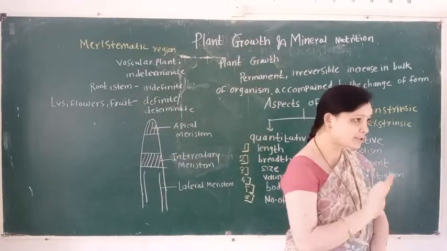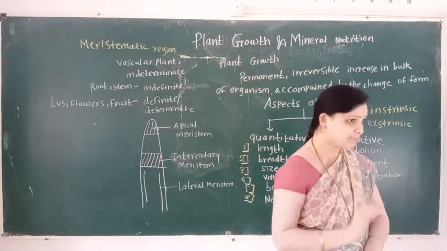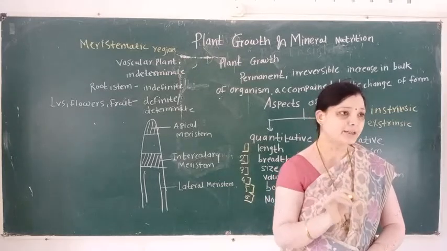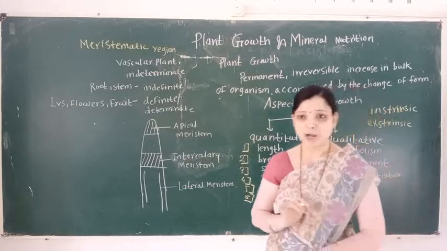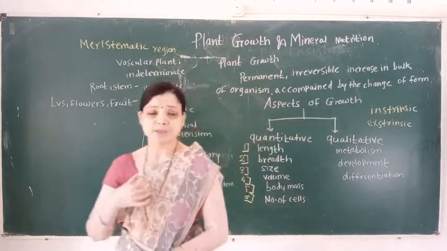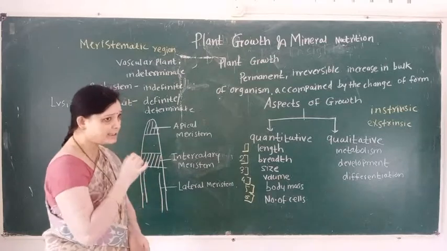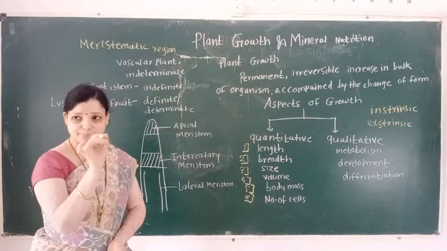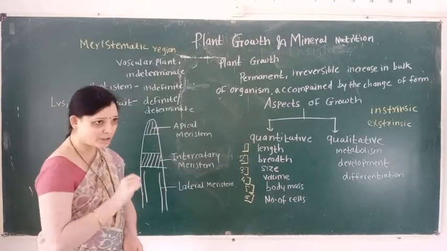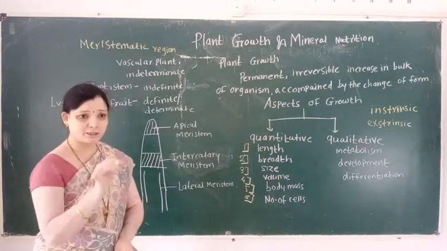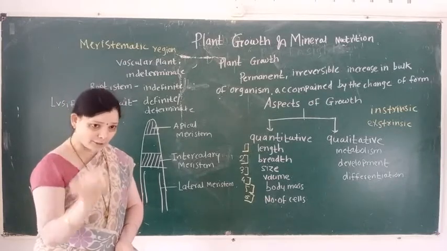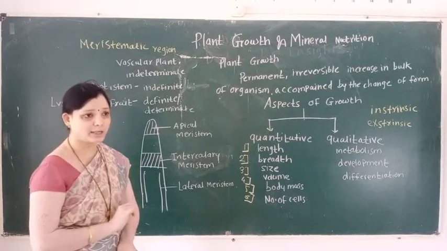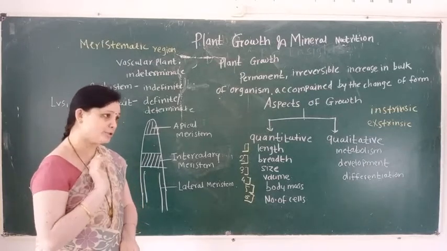These special plant cells or tissues are known as meristematic tissue. So in the plant body, growth is indeterminate and takes place in the meristematic region, which involves special plant tissue known as meristematic tissue.